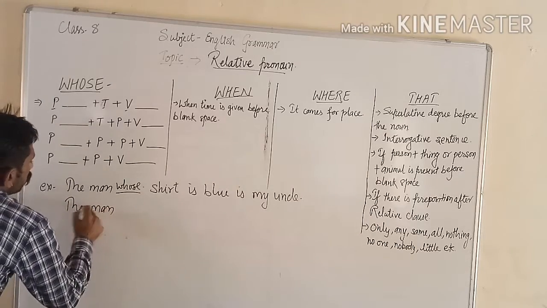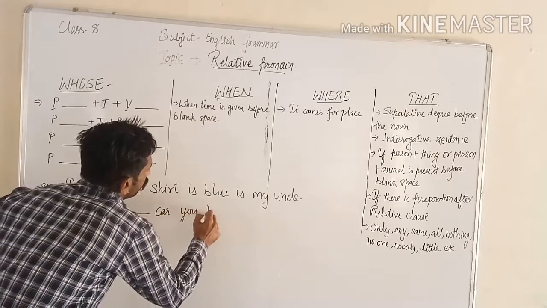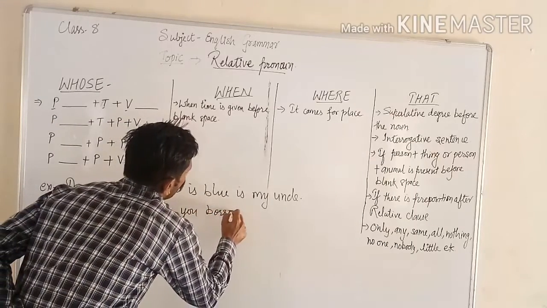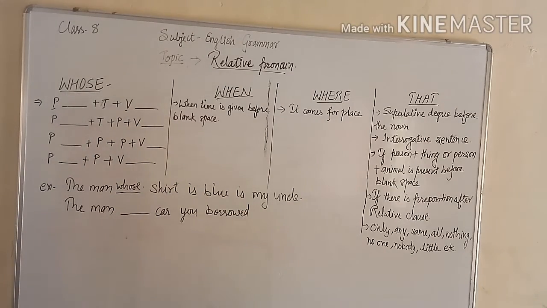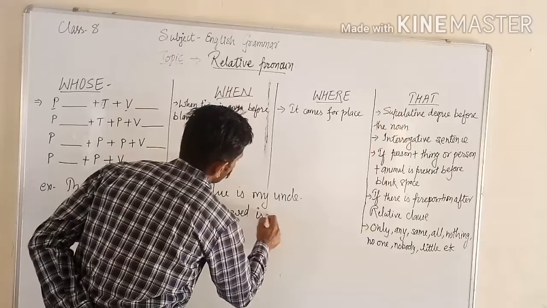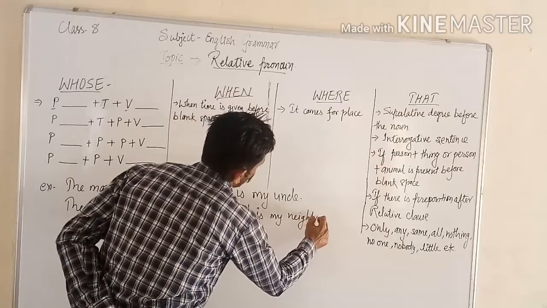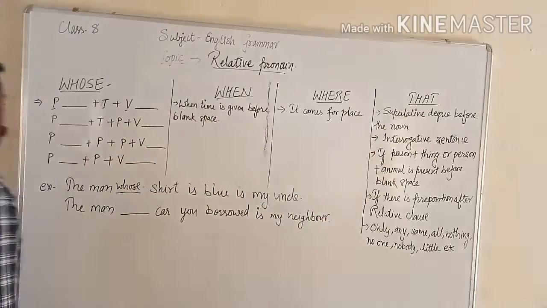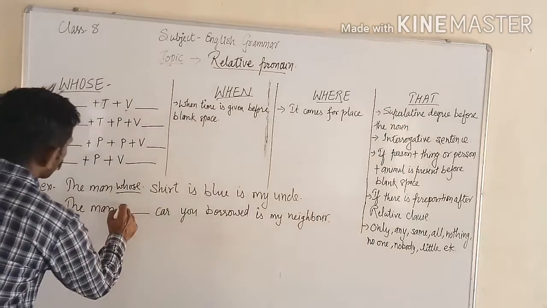The man blank car you borrowed is my neighbor. So what will come here?